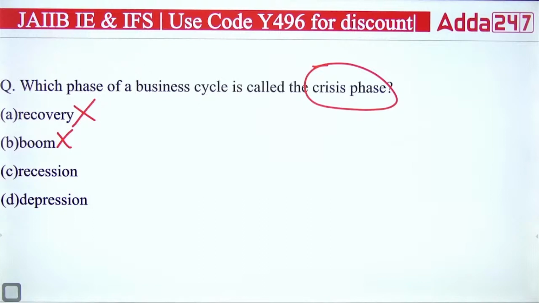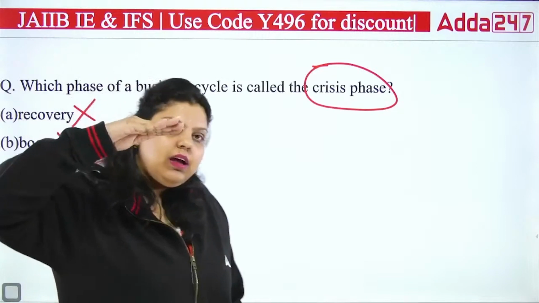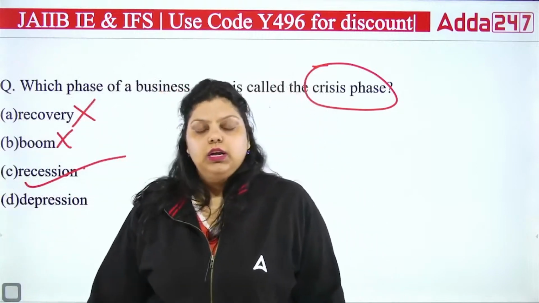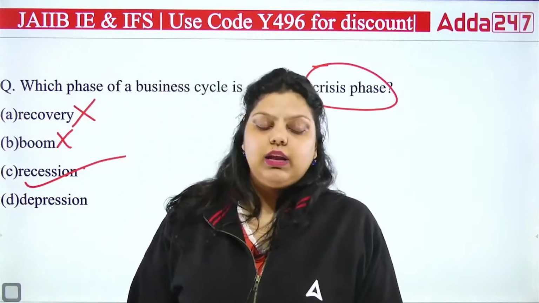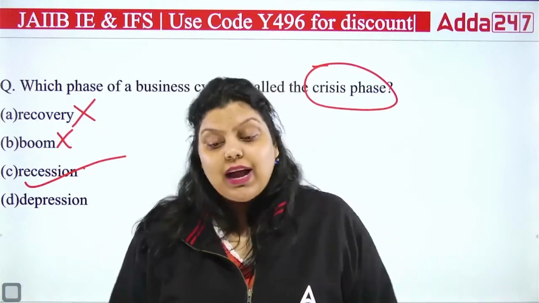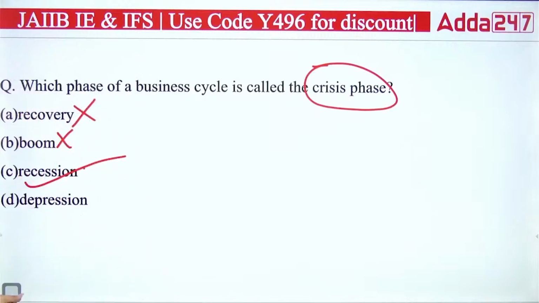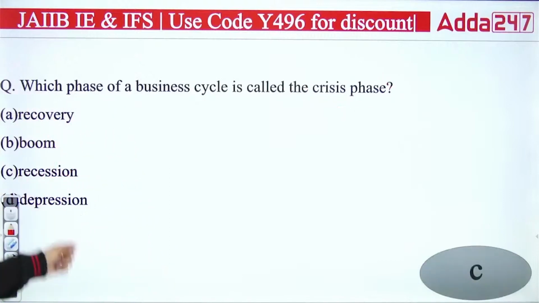Okay, so right answer is actually recession. Depression is a kind of situation where your economy has left the zero level. It is at a very negative level and all the economic indicators have reached the lowest. That's the depression after the crisis situation. But the crisis starts from the phase of recession. So right answer will be C.